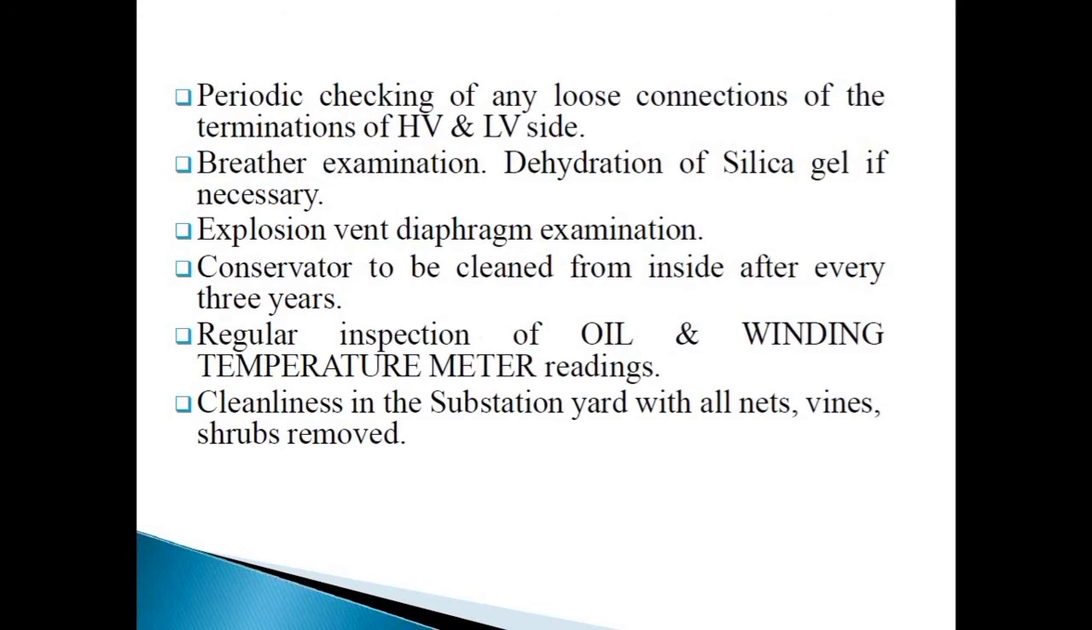Periodic checking for any loose connections of the terminals of the HV and LV side. Breather examination, drying or rehydration of silica gel if necessary. Explosion vent diaphragm examination. Conservator to be cleaned from inside every 3 years. Regular inspection of oil and winding temperature meter readings. Cleanliness in the substation yard, with all weeds and salt removed.